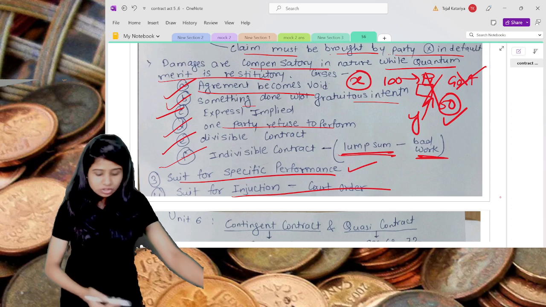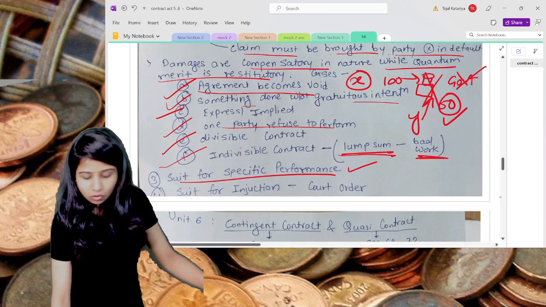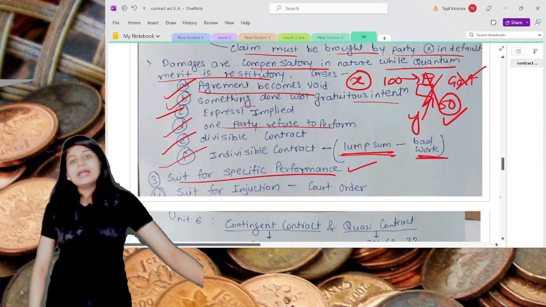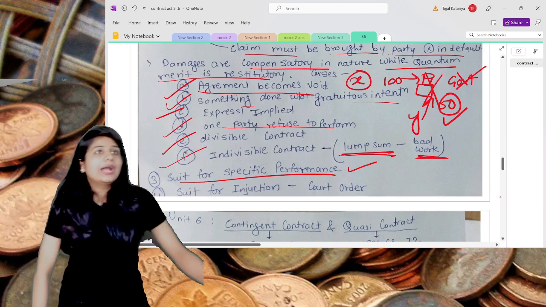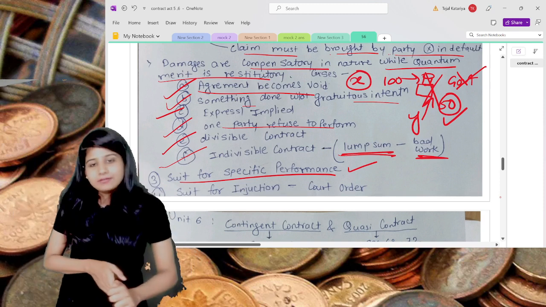And the last is suit for injunction. Injunction is basically a court order. As an aggrieved party, you can get the court's order. So understand, this is the unit number 5.